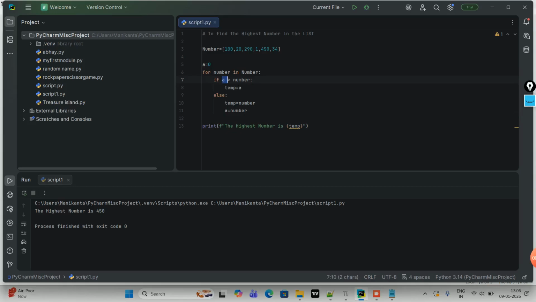If A is greater than number, I'm assigning A to temp. If this goes false, the number is greater, so number is getting assigned to temp. Since I'm comparing A with number, that number will get assigned to A. A will get updated, so A will not be 0 all the time. So it's pretty simple, and this is how we can get the highest number.